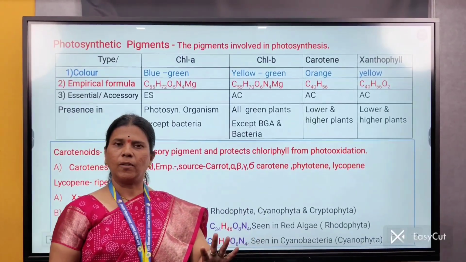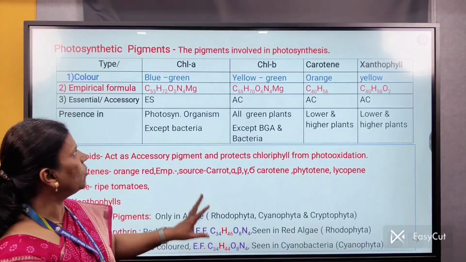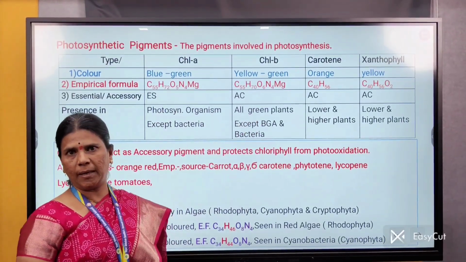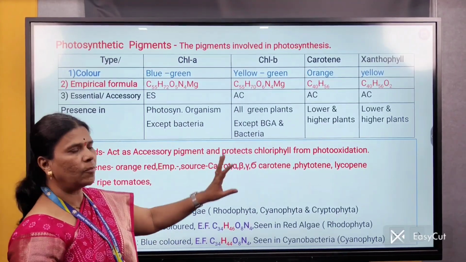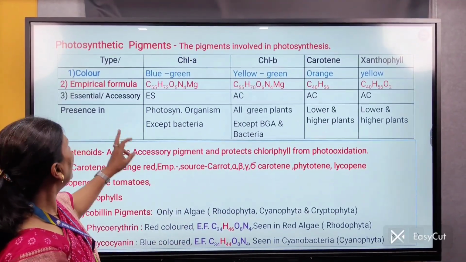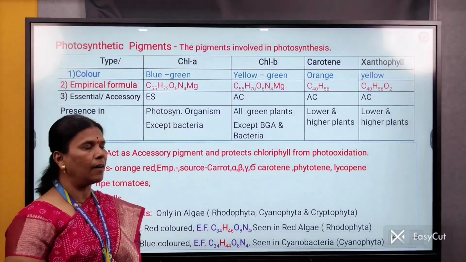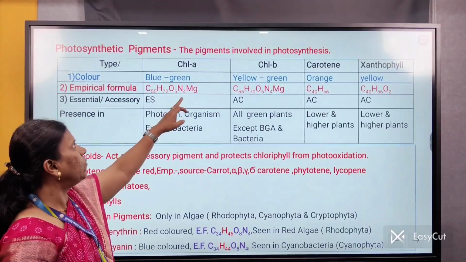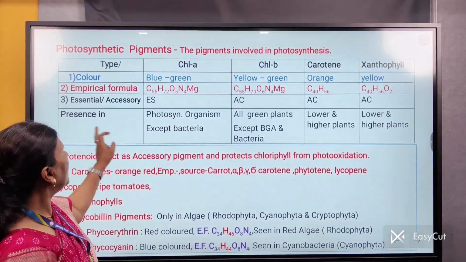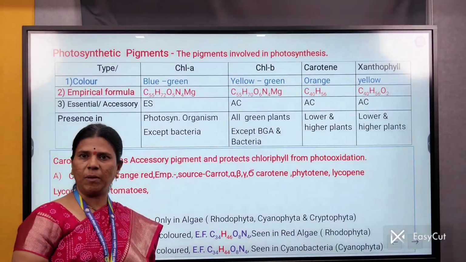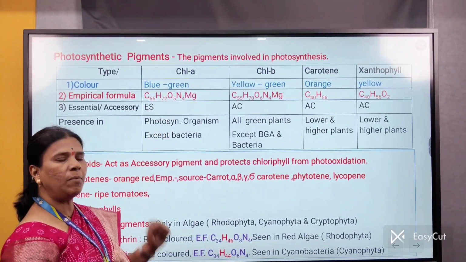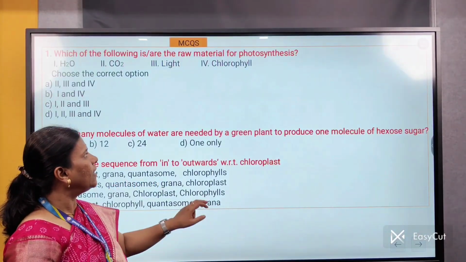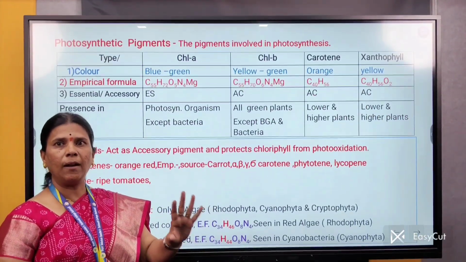In our syllabus, two types of chlorophyll pigments are described: chlorophyll A and chlorophyll B. How do we differentiate between chlorophyll A and chlorophyll B? Chlorophyll A is bluish green in color. Its empirical formula is C55H72O5N4Mg, and chlorophyll A is called an essential pigment. Why is it called an essential pigment? Because chlorophyll A has the ability to absorb light energy and convert this energy into chemical energy.